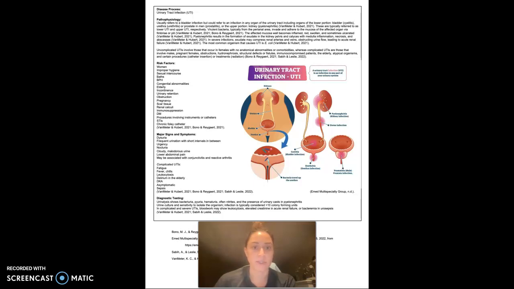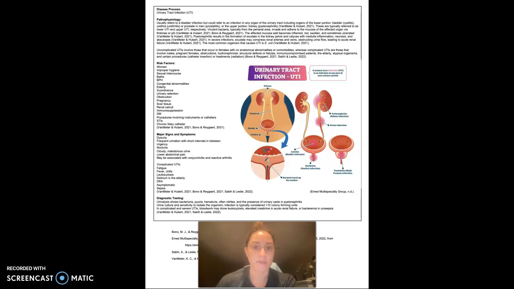These are typically referred to as lower UTI and upper UTI, respectively, and virulent bacteria, typically from the perianal area, invade and adhere to the mucosa of the affected organ via fimbriae or pili. The affected mucosa wall becomes inflamed, red, swollen, and sometimes ulcerated. Pyelonephritis results in the formation of exudate in the kidney pelvis and calyces, with medulla inflammation, necrosis, and abscesses. In severe infections, exudate may compress renal arteries and veins, obstructing urine flow and leading to acute renal failure.